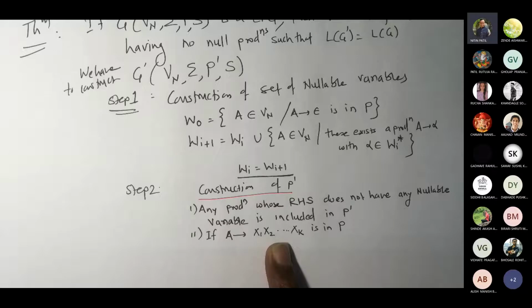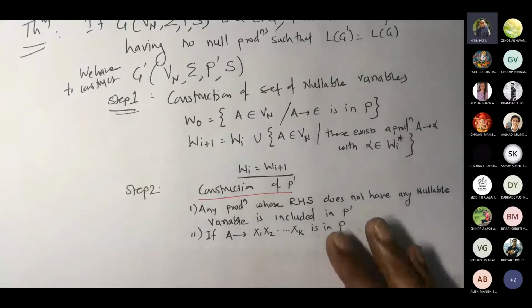Correct. Some of these are nullable. Some of these, I'm not saying all. Maybe all, maybe not. All x1 to xk would be nullable, or some of them would be nullable. So with both the cases this should work.